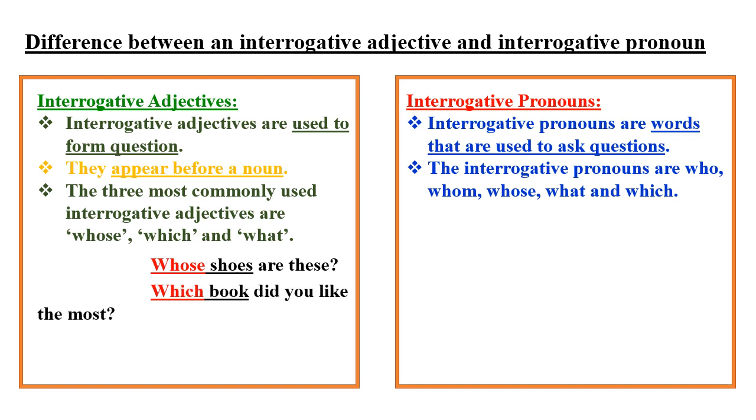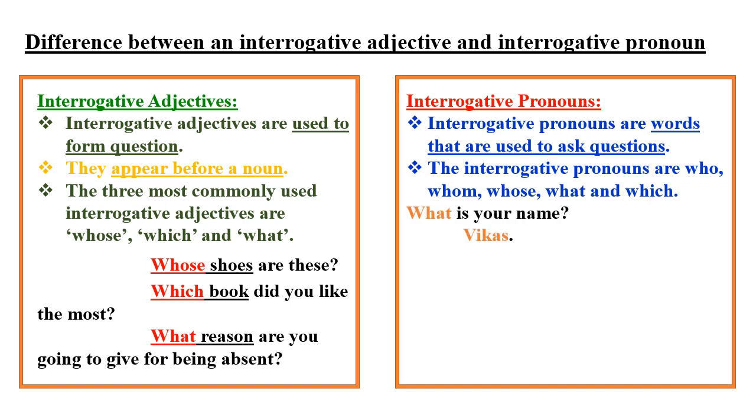Which book did you like the most? Here, the interrogative adjective which appears right before the noun book. What reason are you going to give for being absent? Again, the interrogative adjective what appears right before the noun reason to ask a question. So, interrogative adjectives are used to form questions and they appear right before a noun in a sentence.